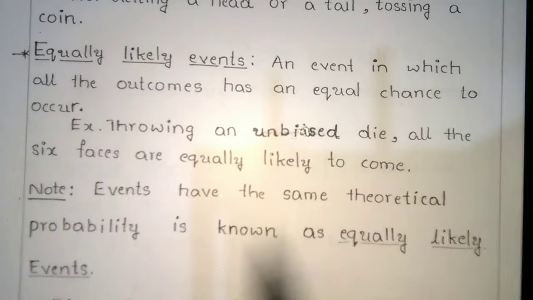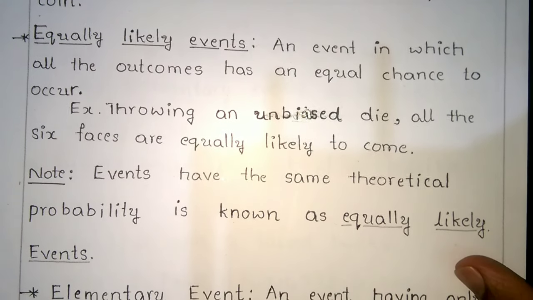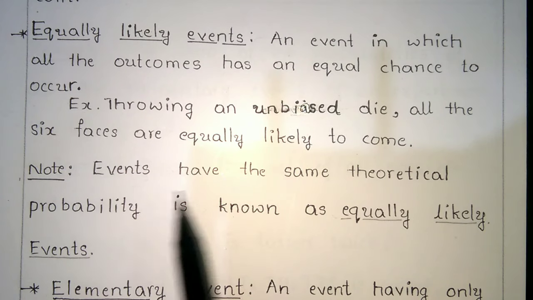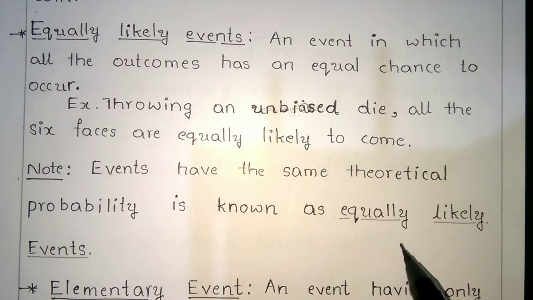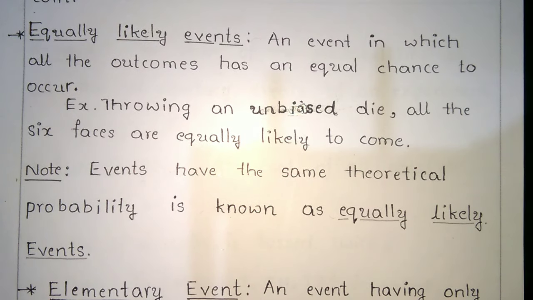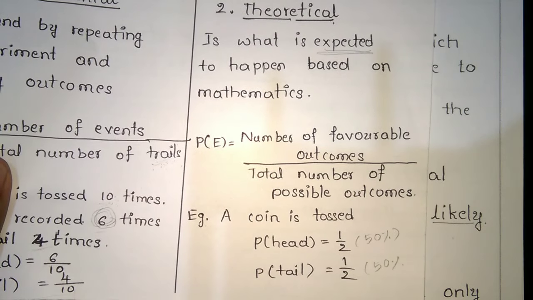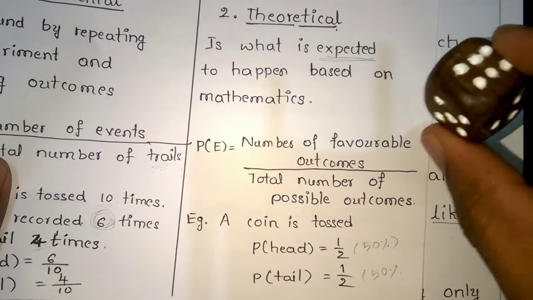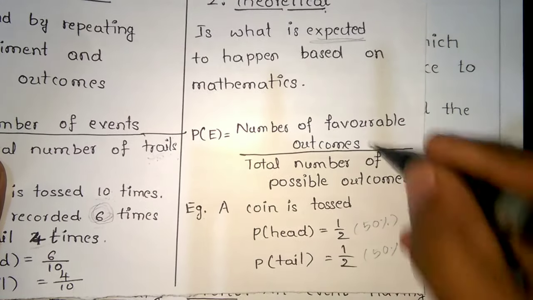Events having the same theoretical probability are known as equally likely events. The theoretical formula is the number of favorable outcomes divided by the total number of possible outcomes. For a die there are 6 possible outcomes, so the denominator is 6.